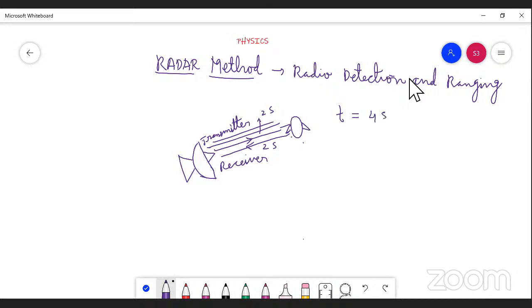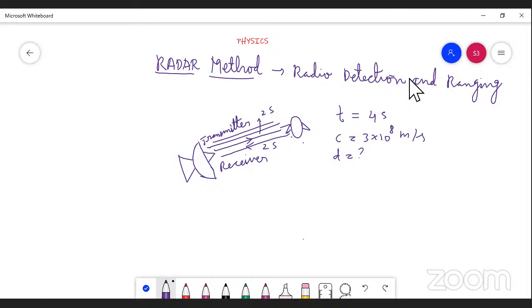The speed of this wave is equal to the speed of light. We already know the speed of light, c, equals 3 into 10 to the power of 8 meter per second. Which symbol indicates the speed of light? Symbol c. Now our aim is to find out the distance between this radar and this object.